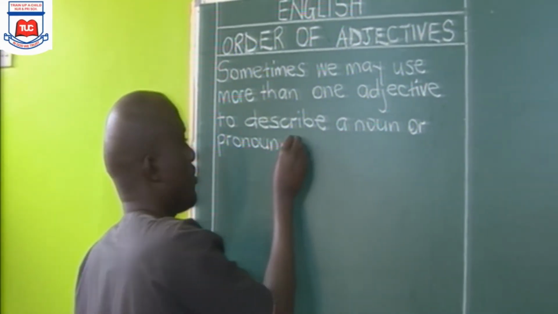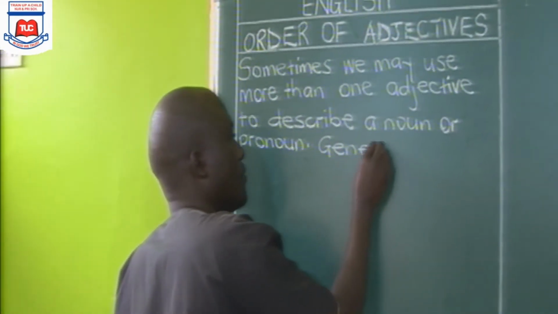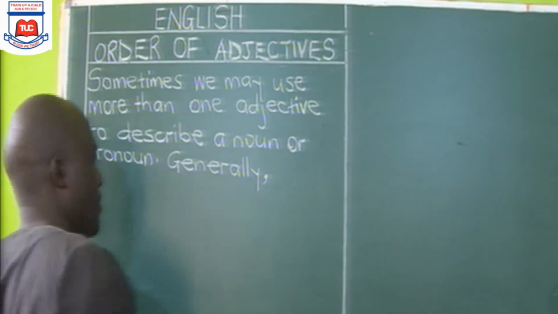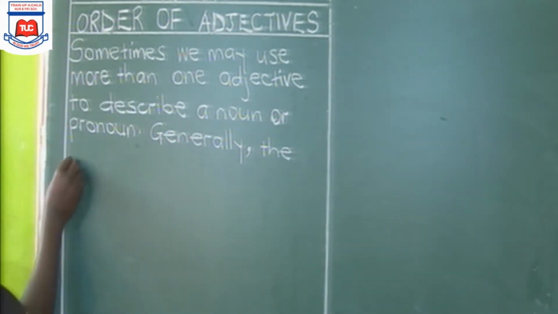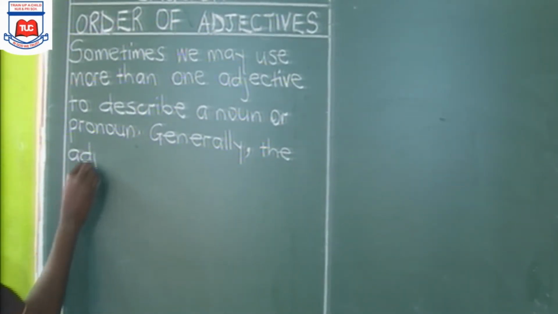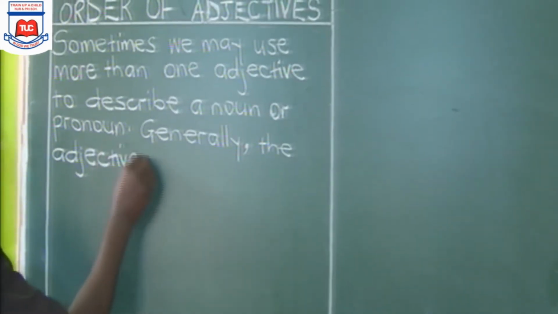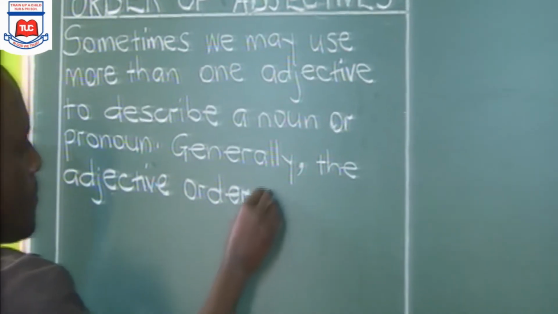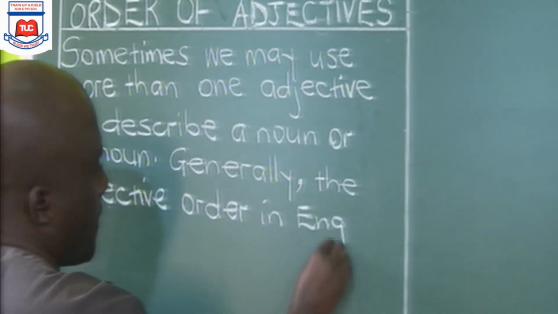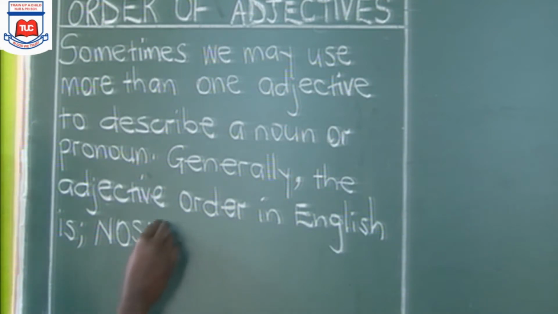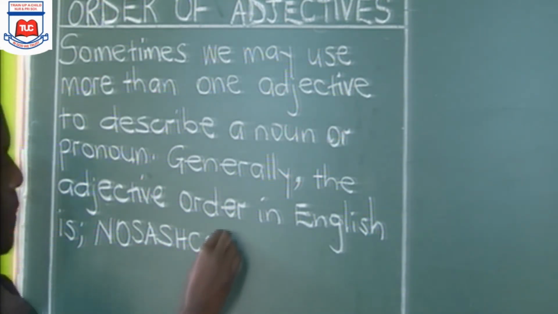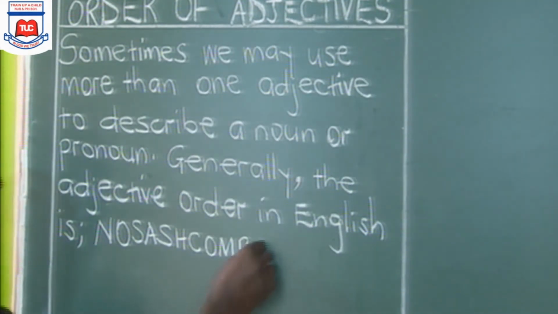So we say, generally, the adjective order in English is NOSASHCOMP. Somebody may wonder and say, now teacher, what is that?